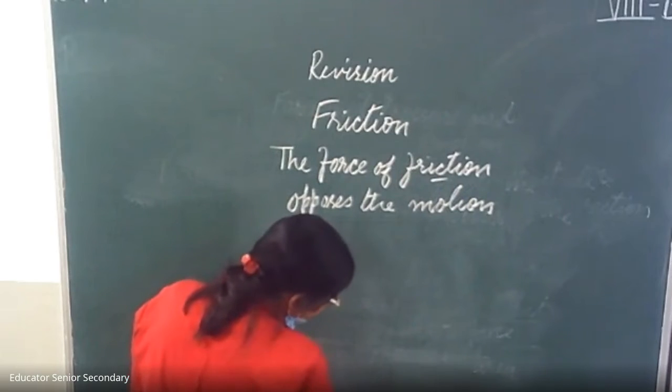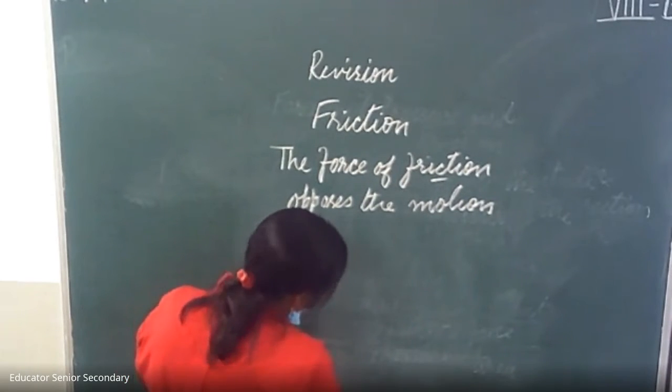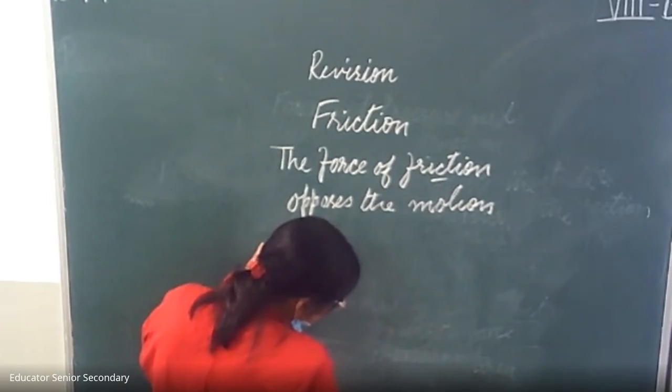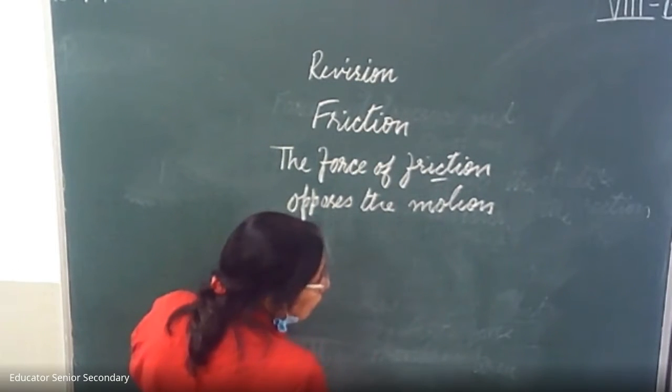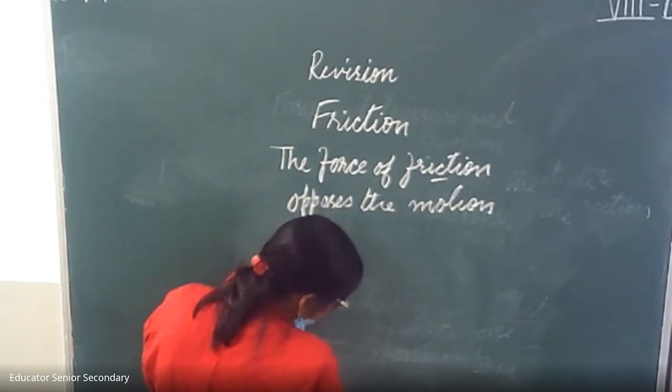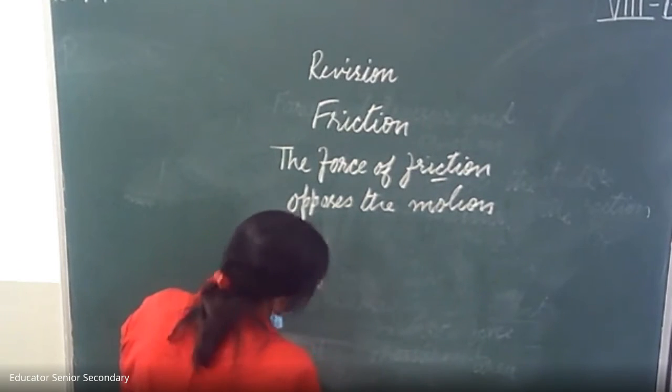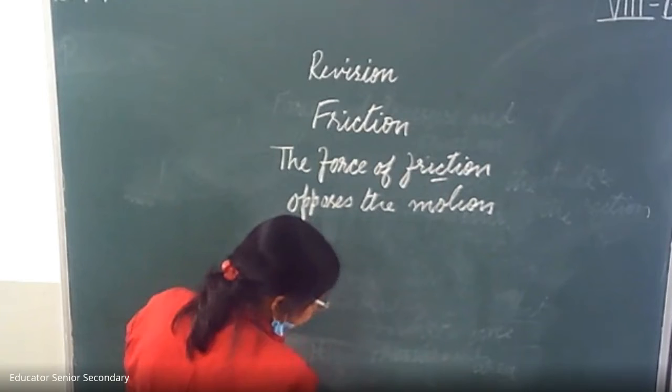So what friction can do, it tends to stop a moving object, and it also tends to prevent a stationary object from moving. So friction is a force that slows down a moving object or prevents a stationary object from moving.